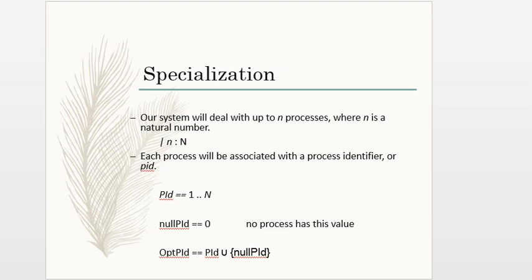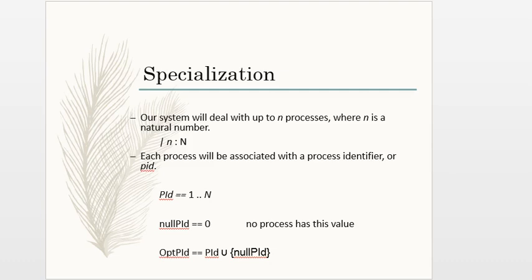Number 2: each process will be associated with a process identifier, or PID. PIDs range from 1 to n, and we have up to n processes. Then we have a special process ID called the null PID, which is equal to 0. In the specification, our system will deal with up to n processes, where n is a natural number.